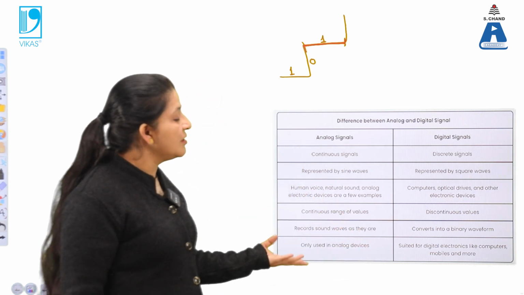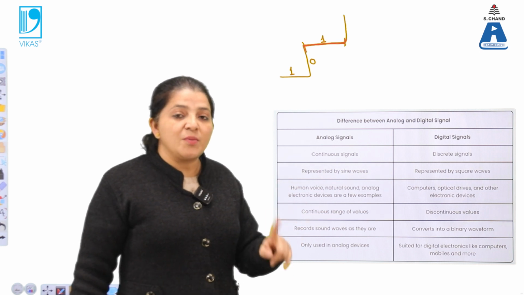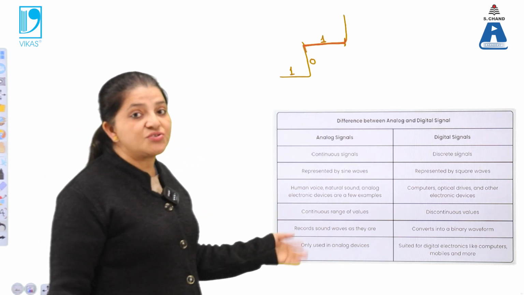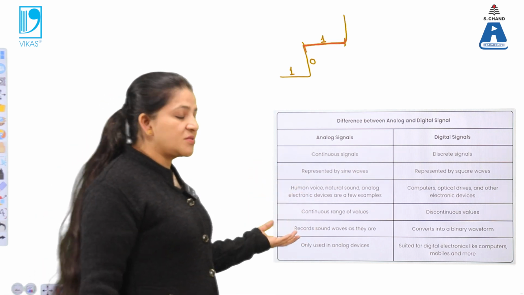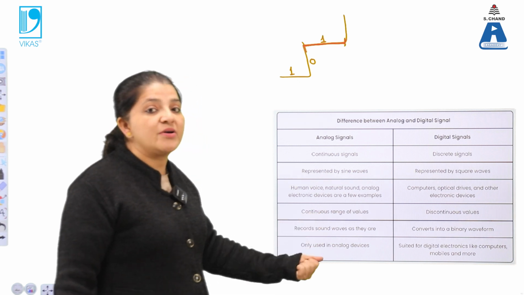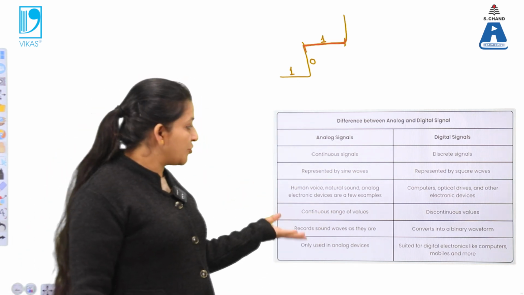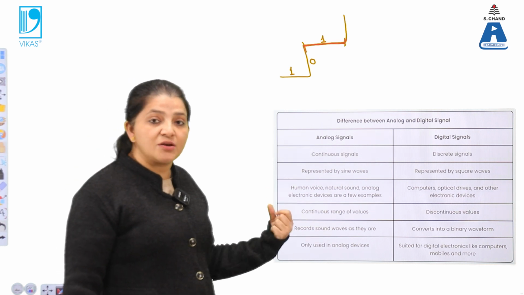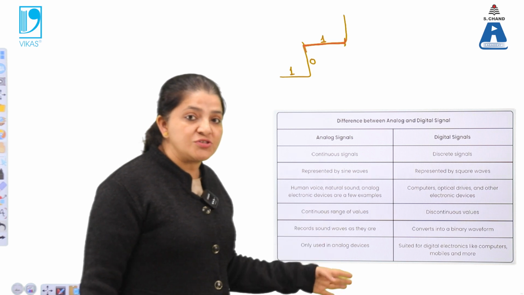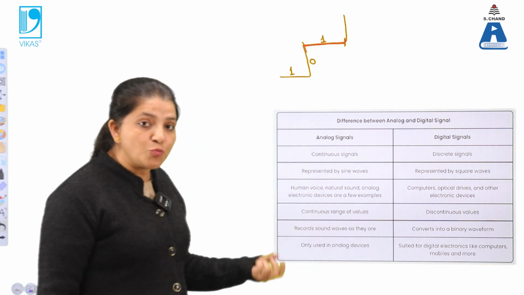That means in digital signals there are only two outputs, either 1 or 0. So due to that, the noise in the signals is reduced. While in analog signals, the input and output both have the same energy values. If there is noise in the originality, in the natural sound, that noise is maintained up to the output signals. That means we are hearing the same noise in the output signal.